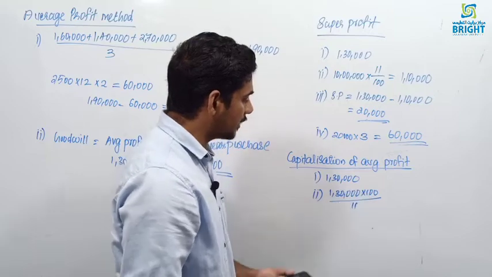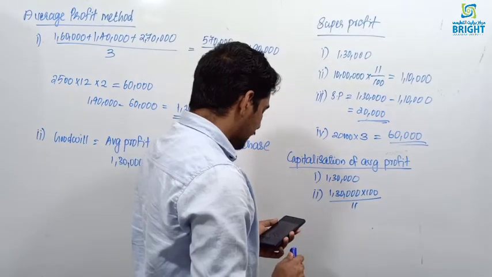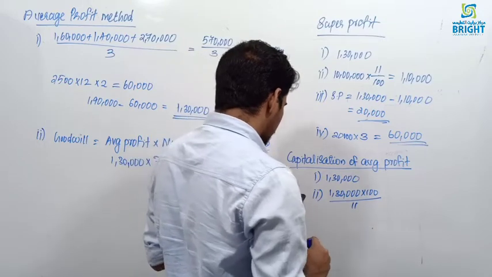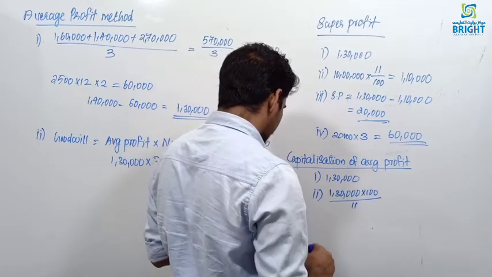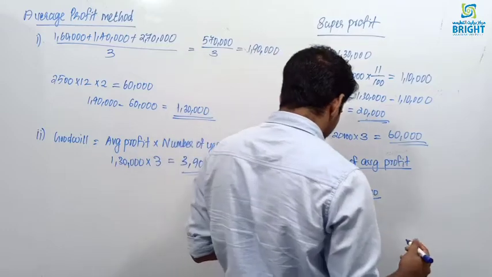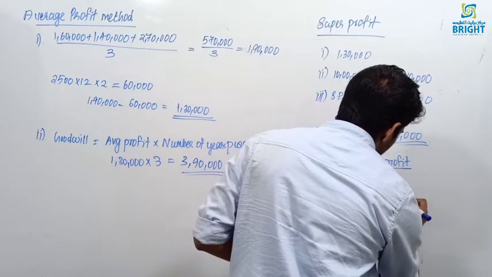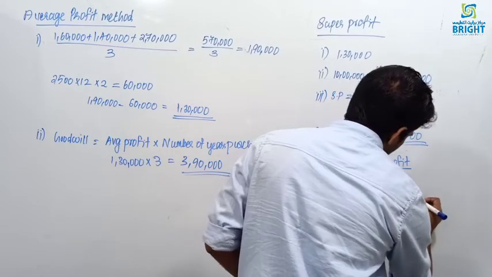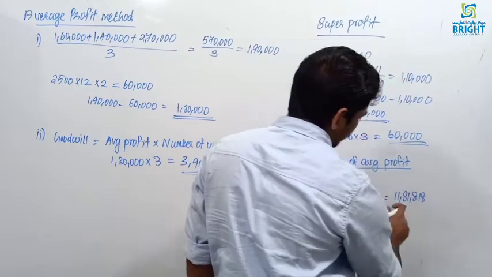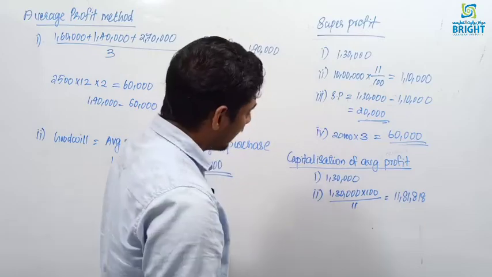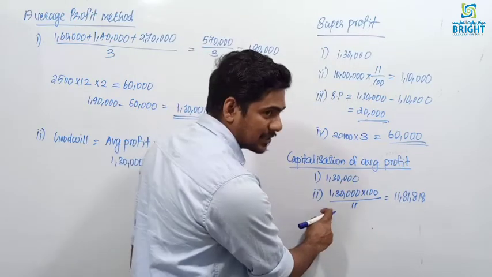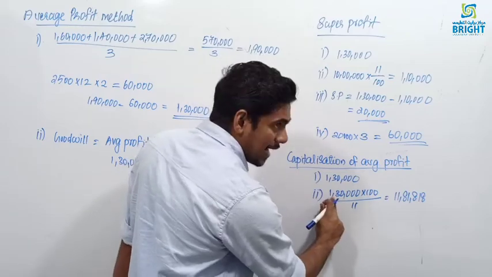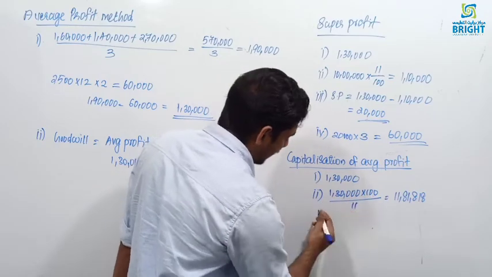So 1,30,000 into 100 divided by 11 is equal to 11,81,818 point something. That is the capitalized value of the firm.